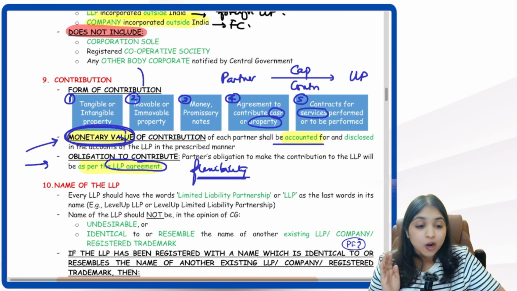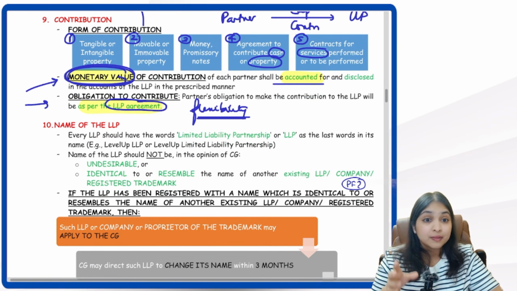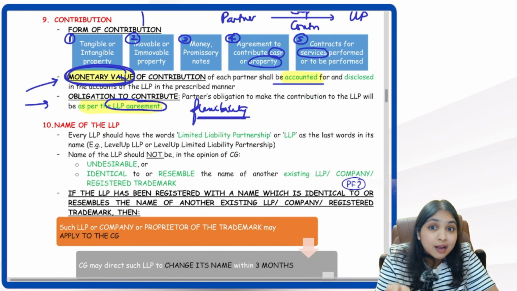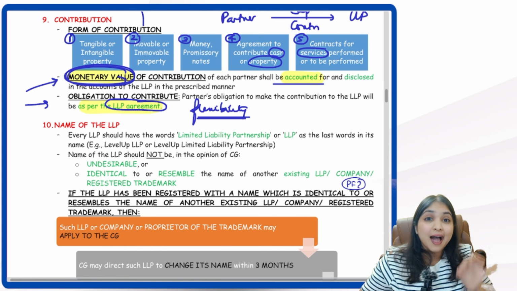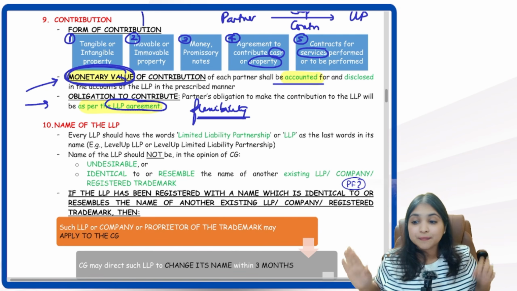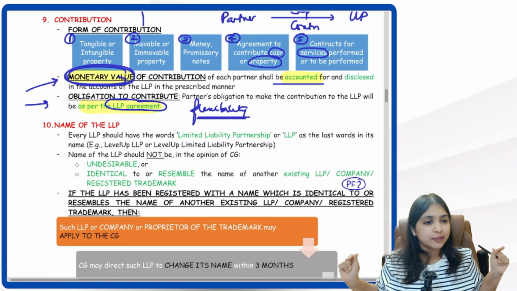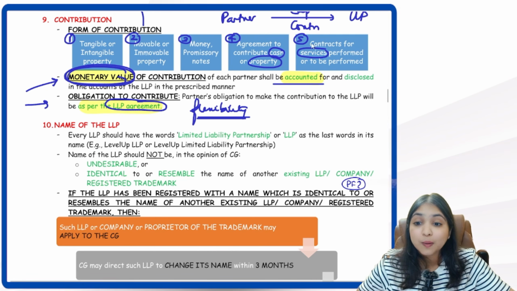Got it guys? So contribution can be in 5 forms. Even if it is in kind, I have to find the monetary value. Why? Because I have to disclose it in my books of accounts, and each partner has to bring how much contribution should be as per the LLP agreement. Okay, now are you ready for my next point? Till here, are you perfectly clear with everything? Yes, come on, come to our next discussion.